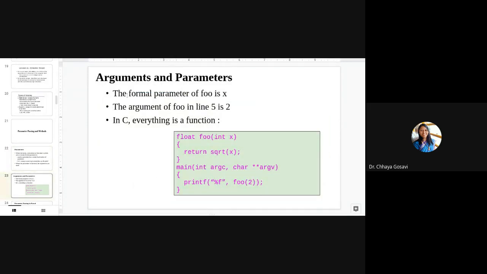We talked about formal parameters, we talked about actual parameters, and in C language everything is a function. So here printf, integer argc, argv, and %f. So main is a function, printf is a function, and in printf we are calling another function. And here foo is a user defined function, and square root is an inbuilt function. So what will be the output of this code? Will it print something or give an error?